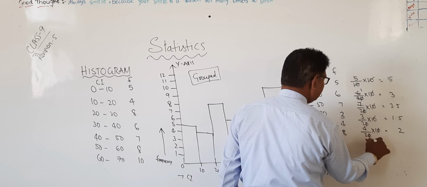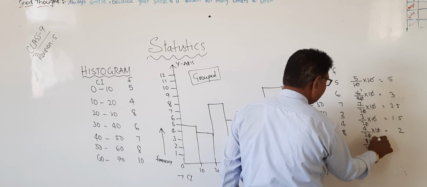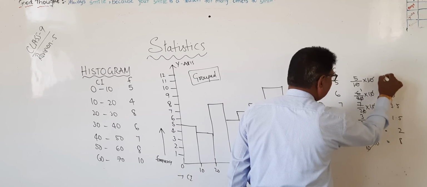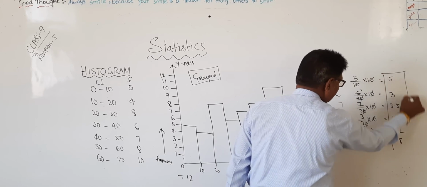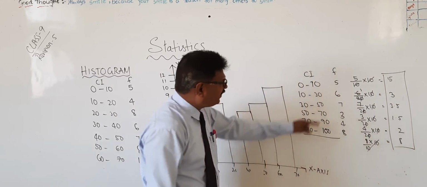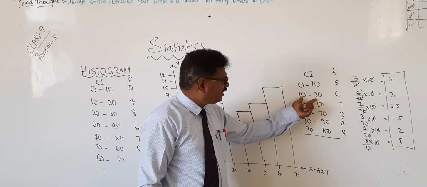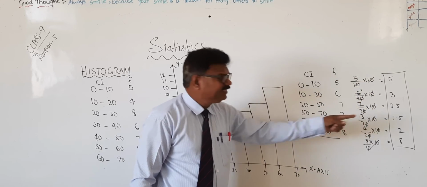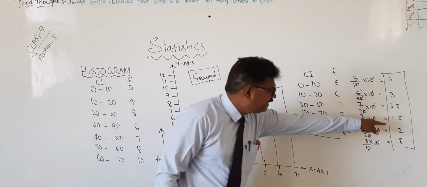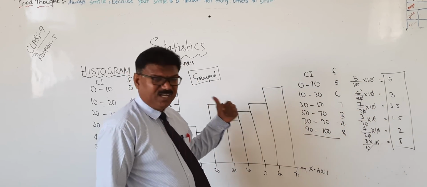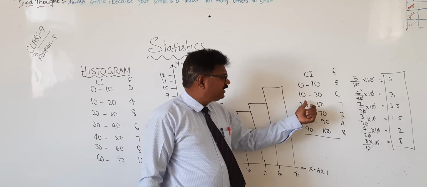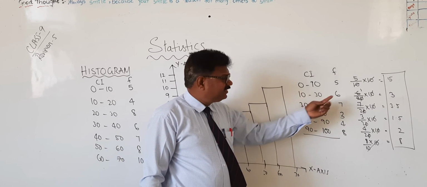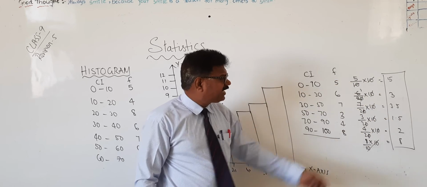Here 8 by 10 into 10, 10 cancel, 8. Therefore, these are the new frequencies. If the size is different, then these are the new frequencies. By this we have to draw. Okay? If the size is different, then this is how it is to be calculated.